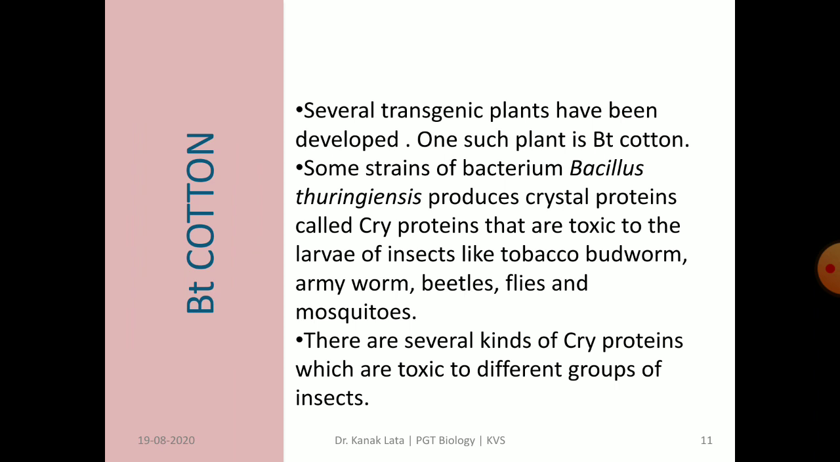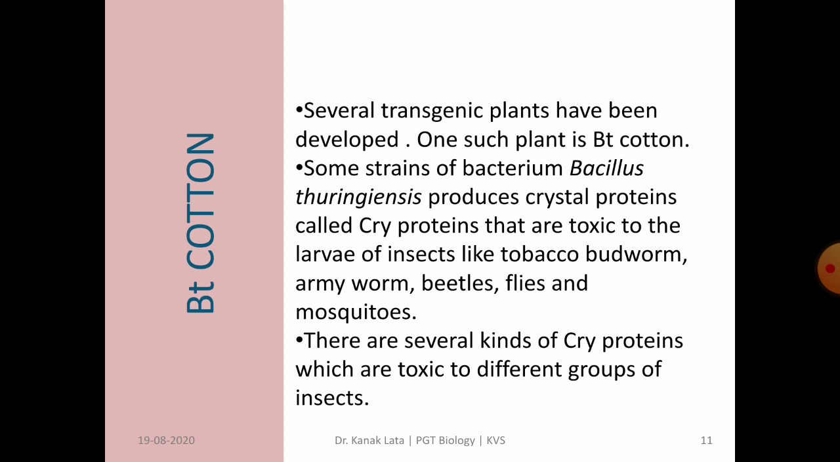Now come to the last topic of today's session, that is BT cotton. Several transgenic plants have been developed and many others are being experimented with in laboratories. One such plant is BT cotton, in which the BT toxin has been used as a biological insecticide. The bacterium Bacillus thuringiensis is a common soil bacterium which produces a protein toxin that kills certain insects. The toxin is a crystal called Cry protein.